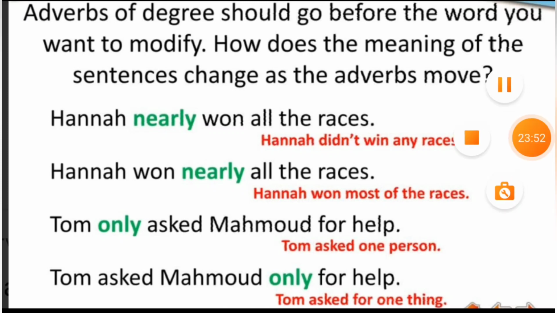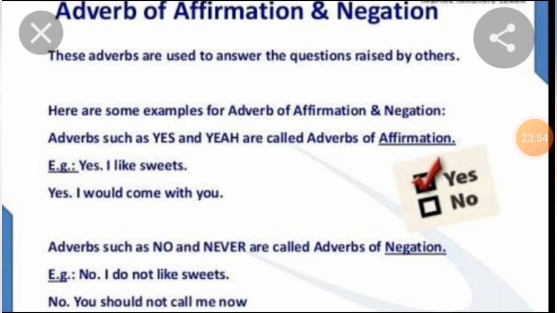Okay, students. Now students, we are going to see about the adverb of affirmation and negation. What do you mean by affirmation? These adverbs are used to answer the questions raised by others. Here are some examples for adverb of affirmation and negation. Affirmation means what, students? Being real, agreeing, definitely doing it, doing it truly, being positive, that is affirmation. Saying no, I don't like it, I don't like to do it, that is negation.